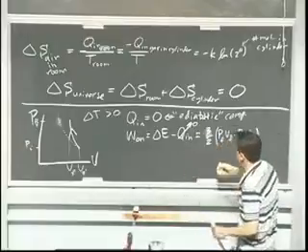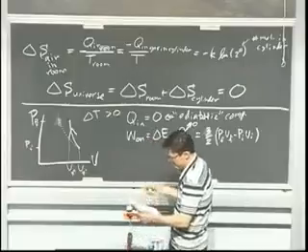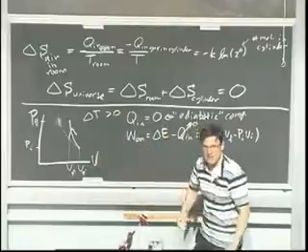This doesn't fully solve our problem. Maybe if you weren't given these things for an isothermal compression, you might. It depends on how your problem's set up. The book works it out for you. I think we did it a little bit last time, but it doesn't even matter. The point I want to make now is, what is the change in entropy? So what is the change in the entropy of the gas during this process?